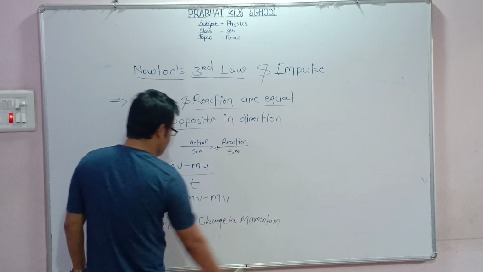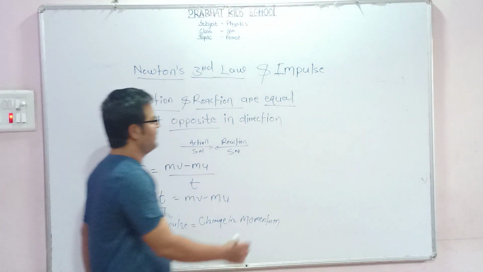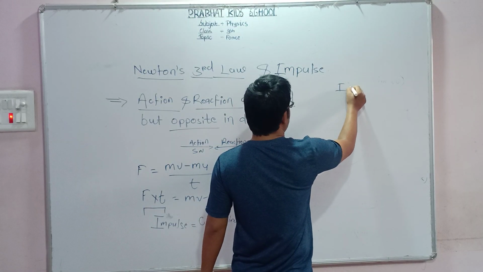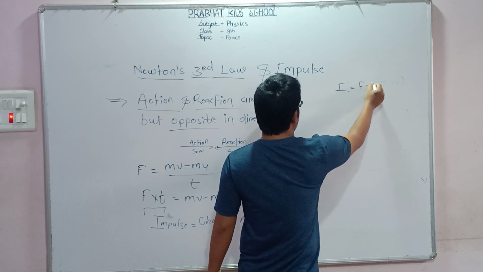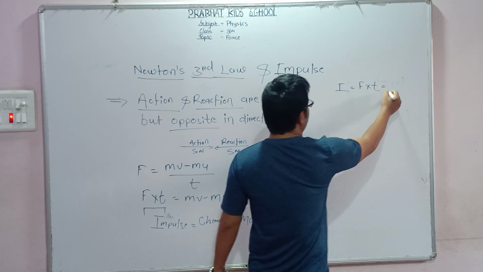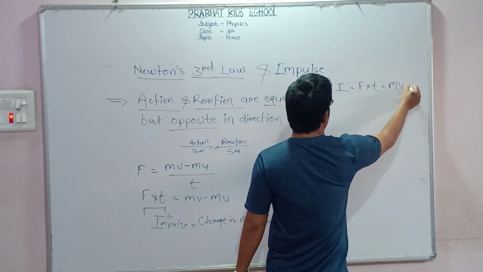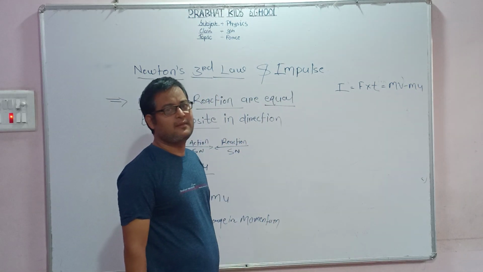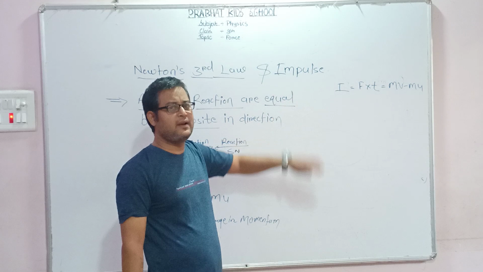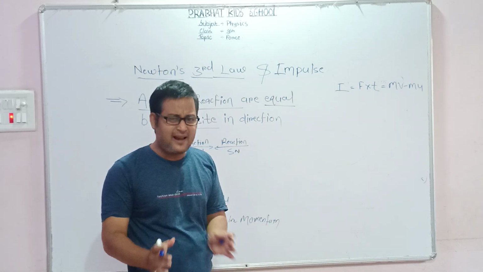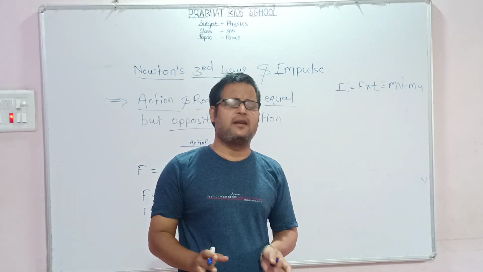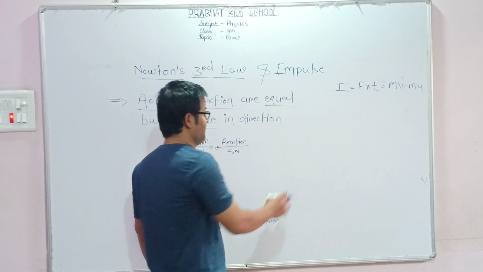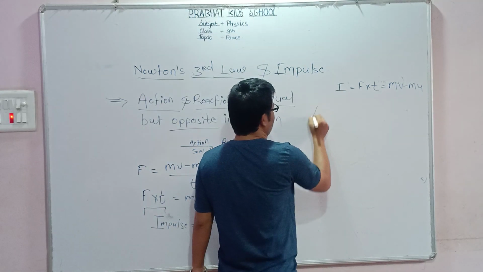I will give you one example. Impulse I is equal to F into t, which is also mv minus mu. It means the impact of the force is equal to force into time, that is, a large amount of force acting in a very short interval of time is called impulse.